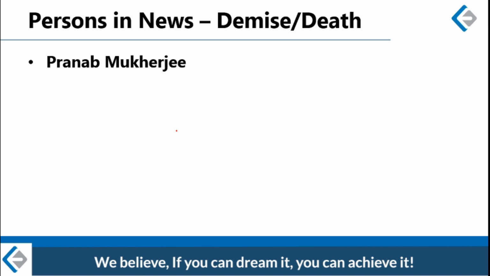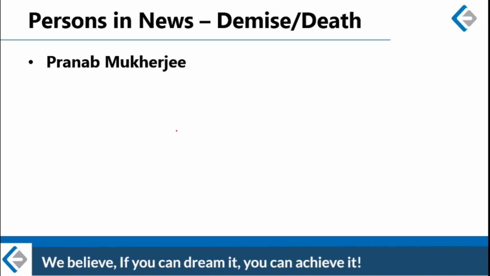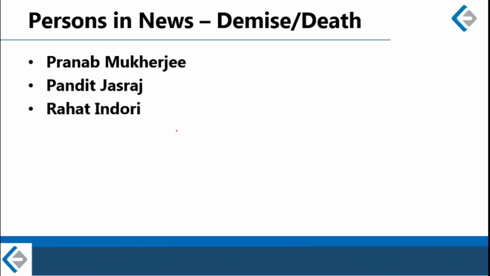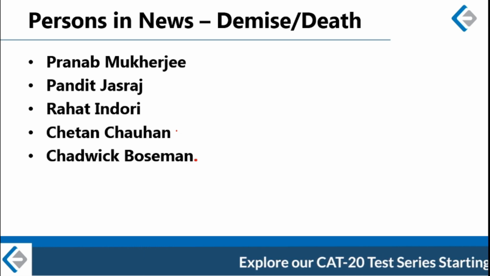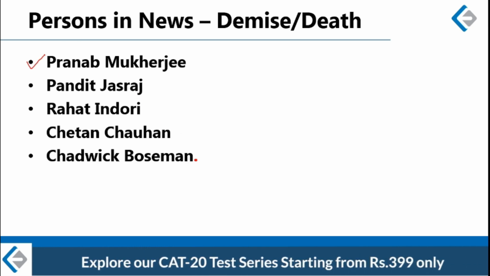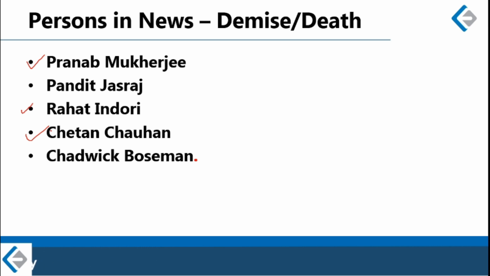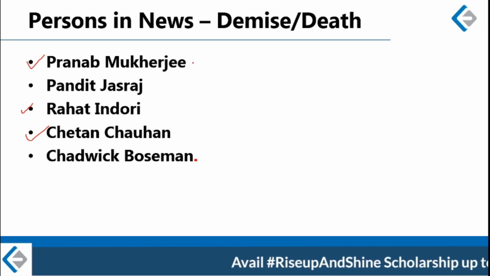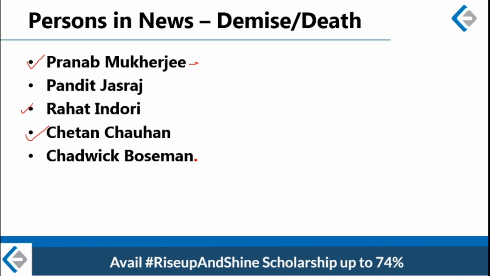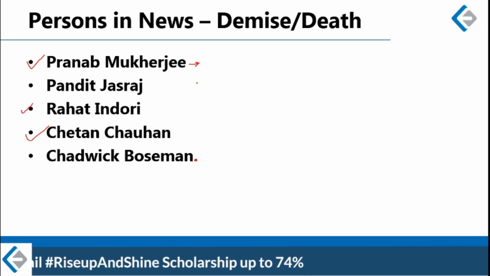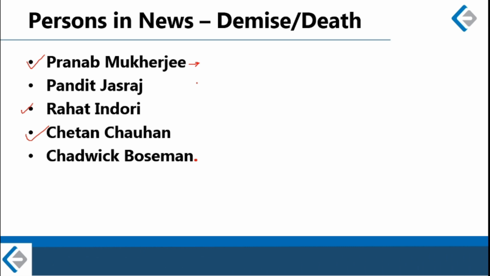Right now we are looking at some of the people who died this month. Some of them died because of coronavirus. These are the prominent people who died this month. Pranab Mukherjee, Rahat Indori and Chetan Chauhan, all three of them tested positive for coronavirus. Let me tell you briefly about all of these people, what their achievements were and which field they were associated with, so that it becomes easier for you to remember them and to answer any questions related to them in your examinations.